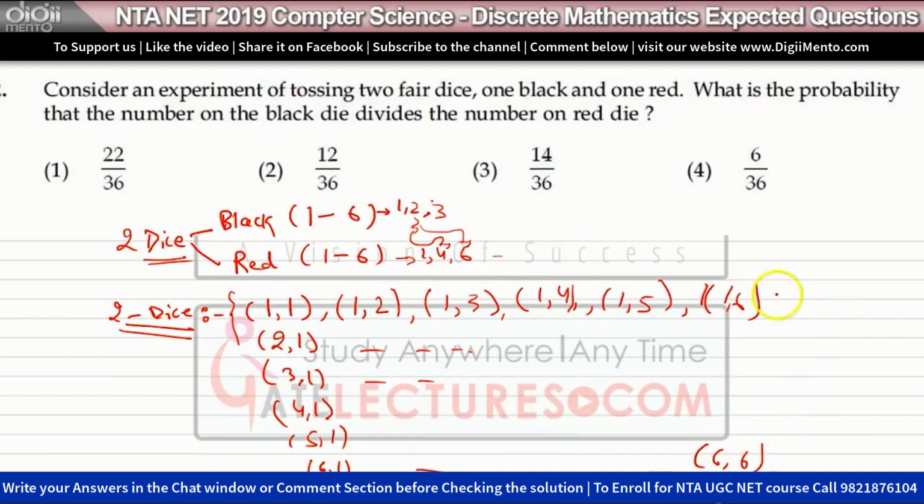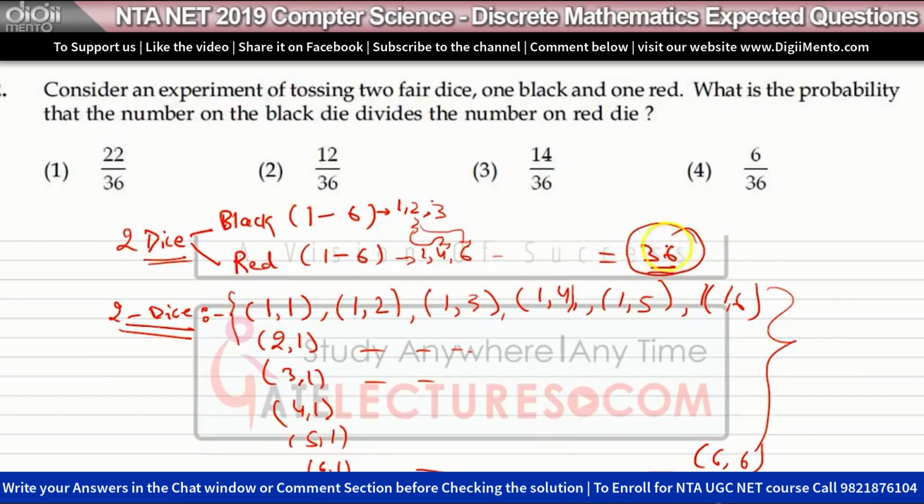Okay, so how many combinations can be there? 6 numbers are possible on the black die, 6 possible on the red die. So these are the ways, 6 into 6. So the total number of ways equals 36. Okay, total cases are 36.